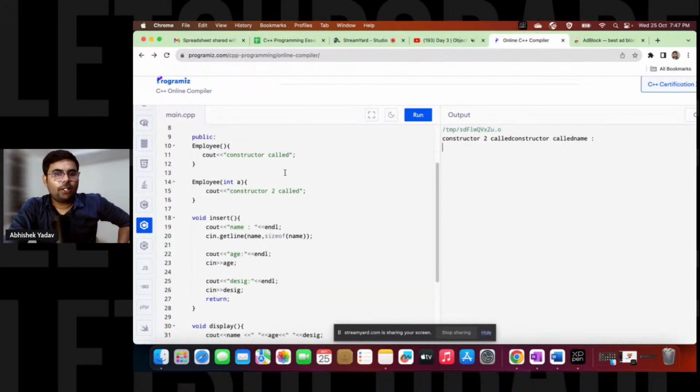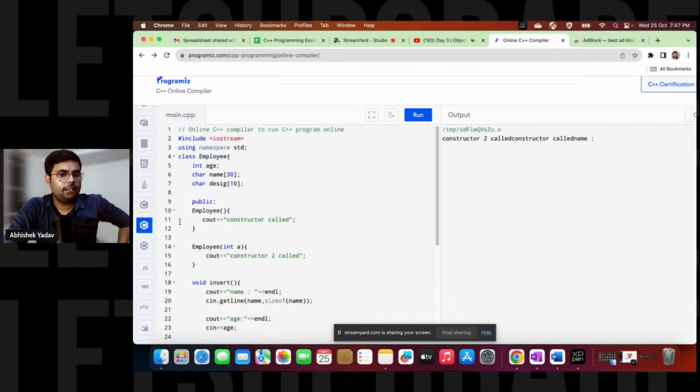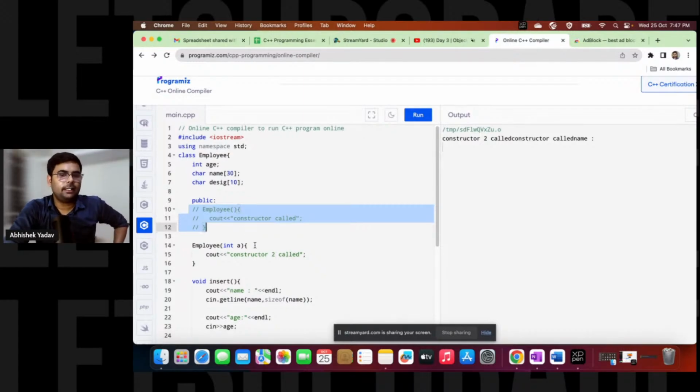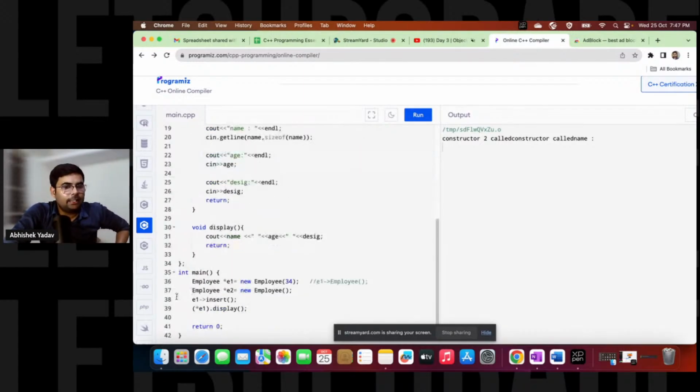Okay, tell me, guys, what will be the output if I remove this default constructor from here? That is, from line number 10, I will comment out this part, the default constructor, and at line number 37, I am creating an object, and here the constructor is the default one. Can you guys tell me, will I get the output or will I get some error? Please write in the chat. Will I get the output or will I get some error?